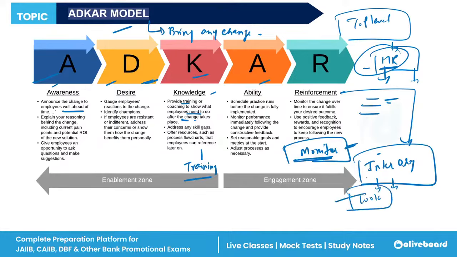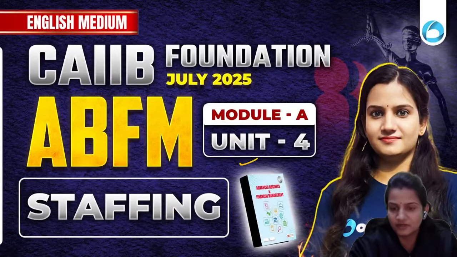Once you have fulfilled all the criteria, then you can go ahead. If not, if you see that I want more improvement in my organization, then you can do further work for the improvements. That is reinforcement. It uses positive feedback, reward, and recognition to encourage employees. If they have done good work, you provide them a reward or recognition. If they have not done good work, then you can punish them also. So this is reinforcement.